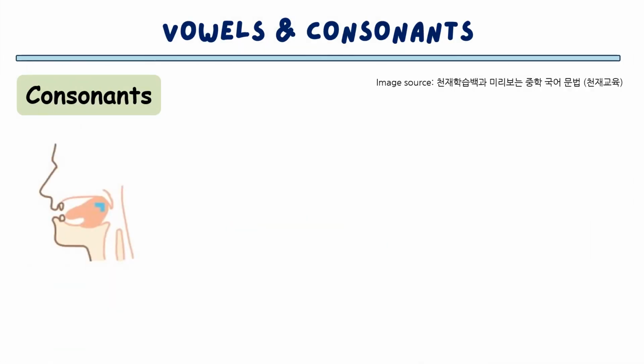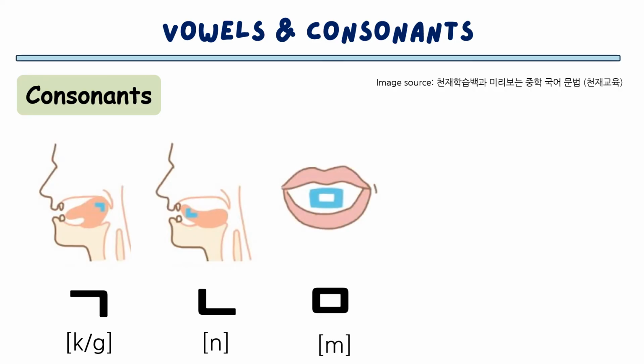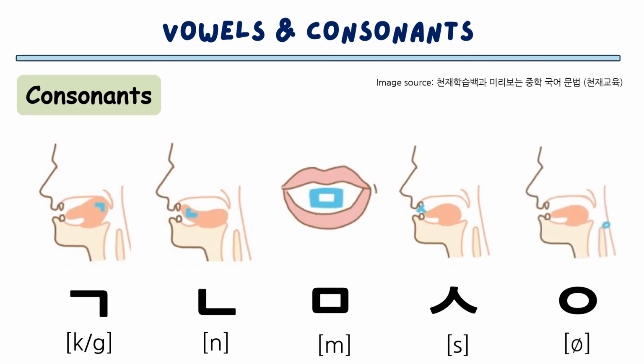The consonant characters were made by mimicking the shape of the speech organs. For example, the first and the second consonant represent the shape of the tongue when you pronounce the k or n sound. This represents closed lips when you are pronouncing this consonant. And this consonant represents teeth. And this represents the throat.